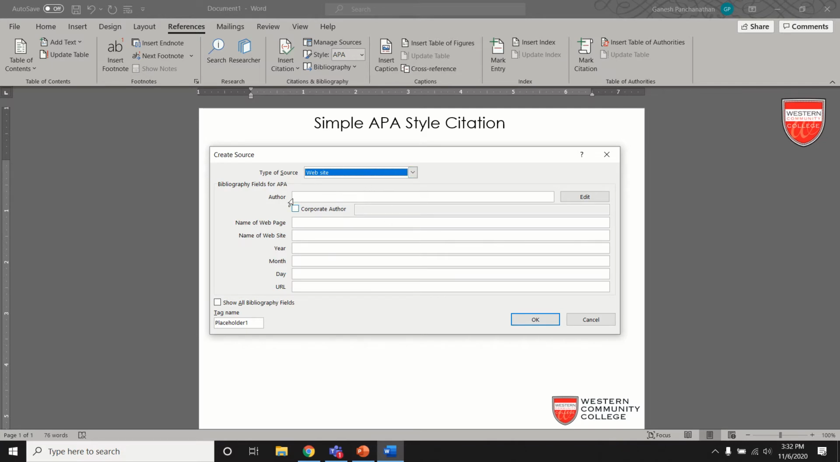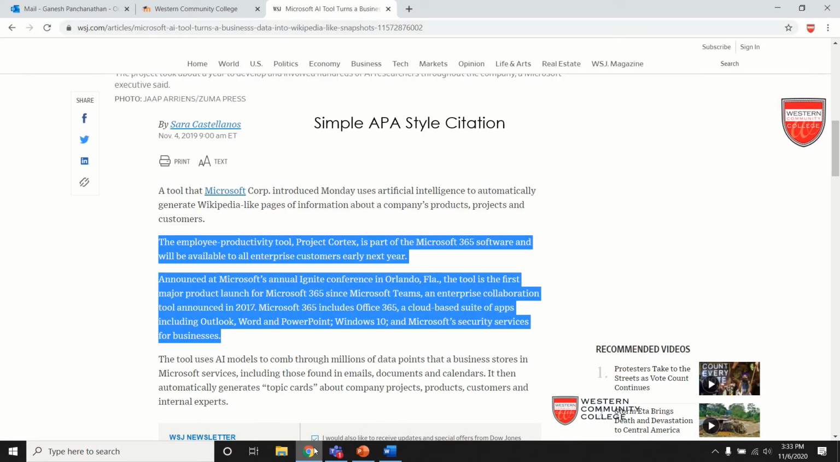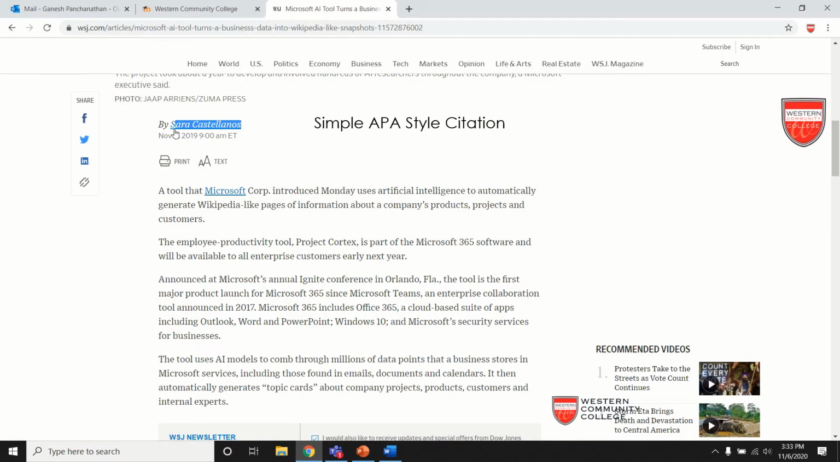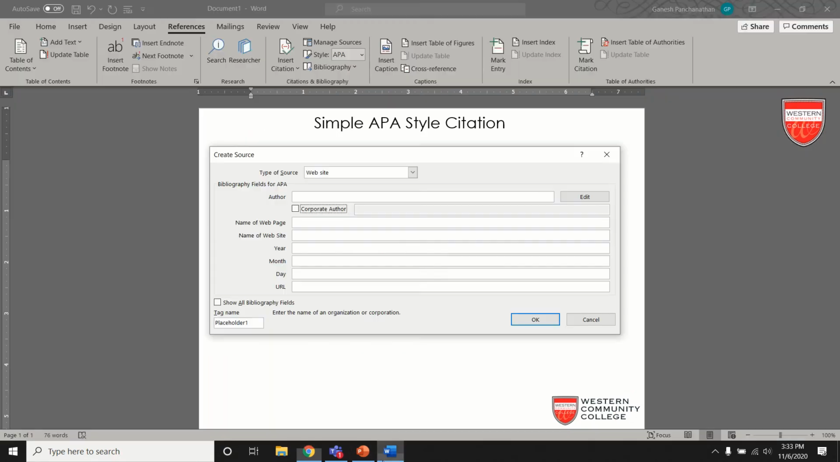Now I have two different types of author. It can be a separate author, a standalone author who has written this content, or it can be a corporate author. A corporate author is when an author is writing for a company. So when there is no specific mention of an author, I will use the corporate author and mention the company name. This time, I'm going to use the author name, which is already mentioned over here, Sarah Castellanos. I will copy this author name and put it over here.